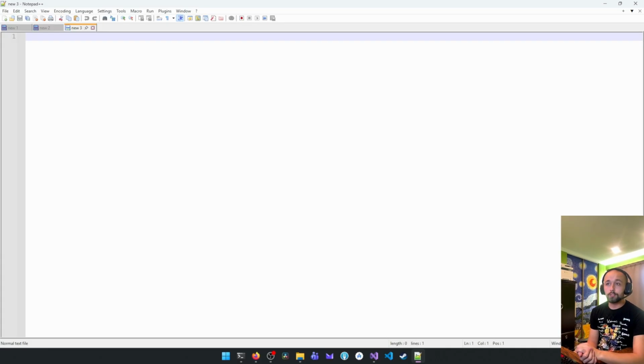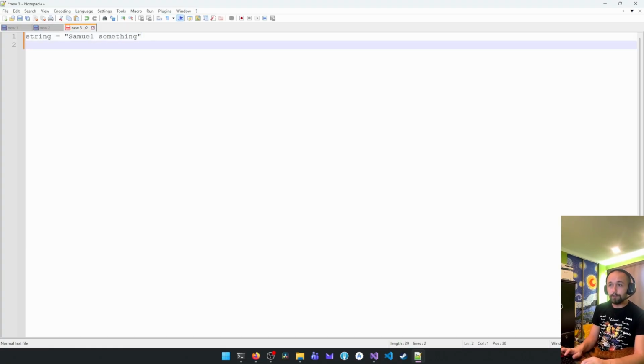In the C# language, we have variables that all have specific ways to write them. We're not going to learn all of them, but we're going to learn the basics. Strings are written in between double quotes. You can write Samuel and then whatever you want. Then you have chars. Chars are letters, so single letters: A, B, C, D, E, F, G. They're written in single quotes.